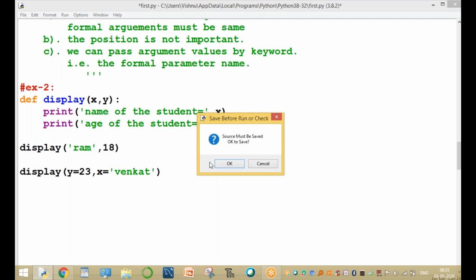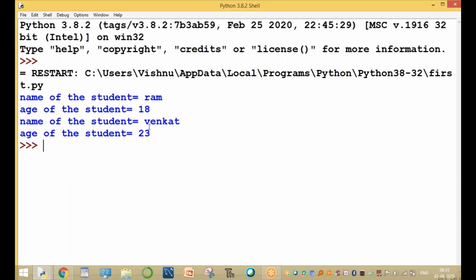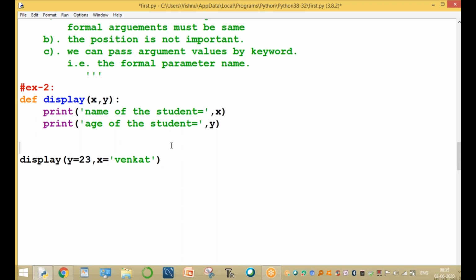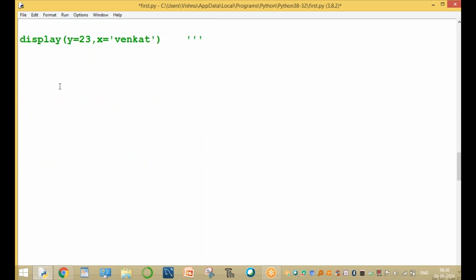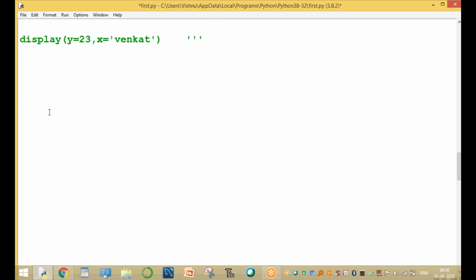The first one is the positional argument. The second one is the keyword argument. Name of the student is Venkat and the age is 20. Here the position is not important. Only the keyword argument is very important. That's why we can pass the values by keyword, that is, the formal parameter name. Here we are using the formal parameter name. Example, if you want another example, I will give it. Okay, no need for another example. This is finished, and this is called a keyword argument.